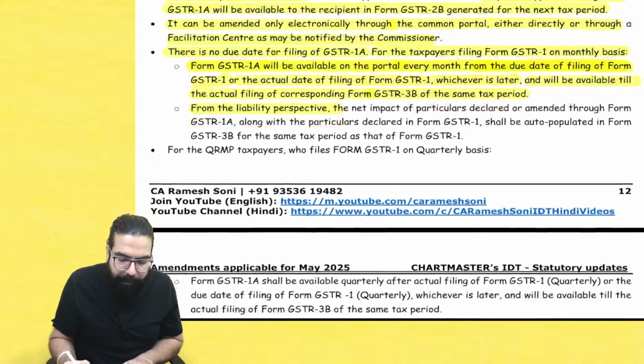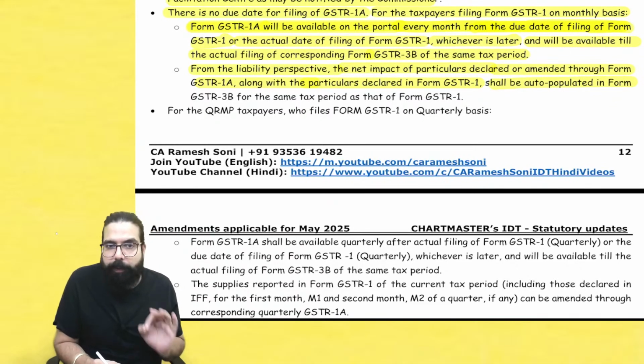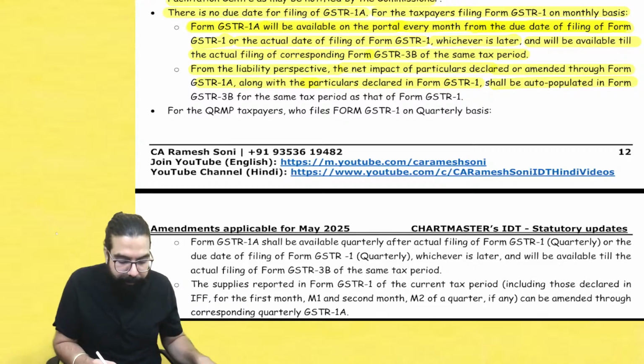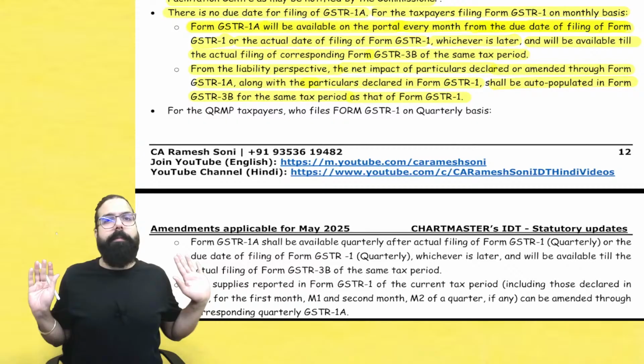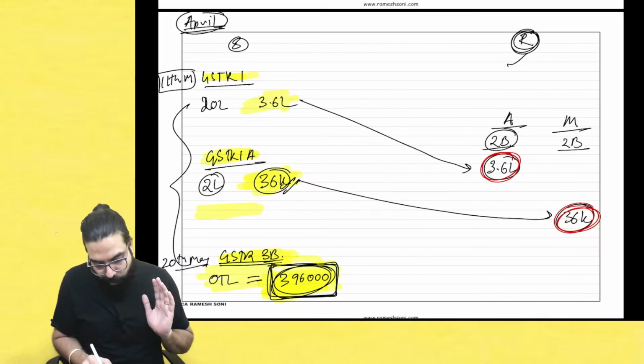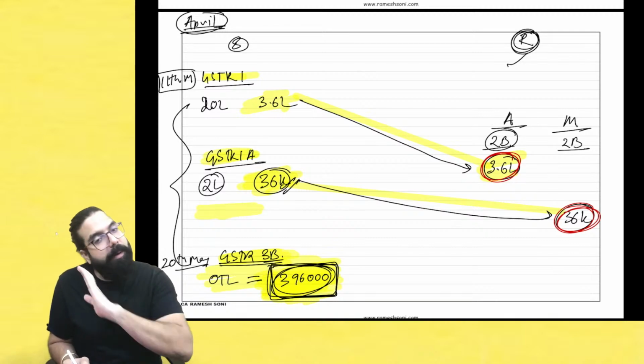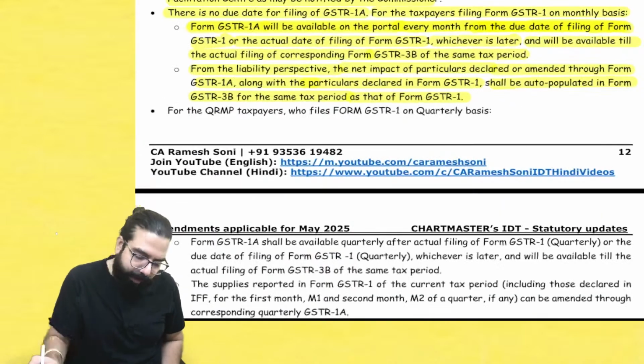From the liability perspective, the net impact declared and amended through GSTR 1A along with the particulars in GSTR 1 shall be auto-populated, means in GSTR 1 liability will come for the same tax period as that of GSTR 1. It means your liability will come in the same month. This plus this will be your total liability, but the recipient will get the credit of GSTR 1 in the same month, 1A in the next month. Remember this, very important from exam point of view.